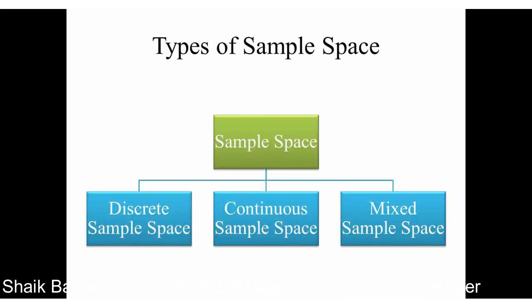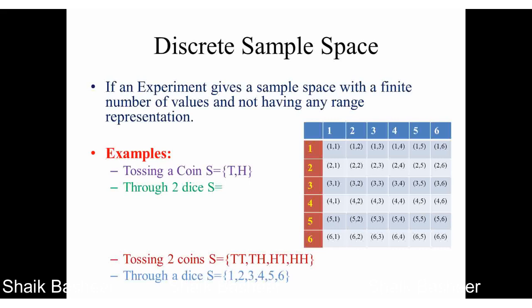Sample space is classified into 3 categories: discrete sample space, continuous sample space and mixed sample space. The first one is discrete sample space. On performing an experiment, a sample space with a finite number of values, not having any range representation, is named the discrete sample space.